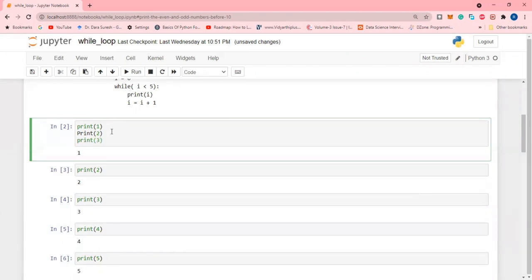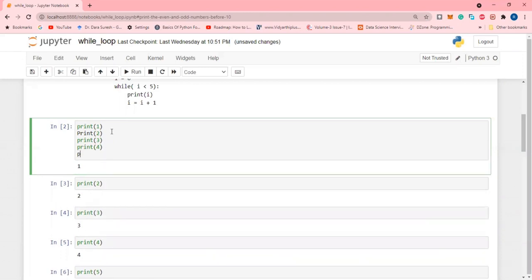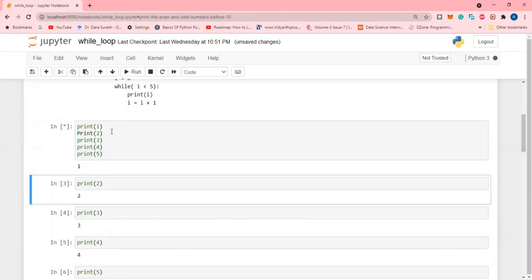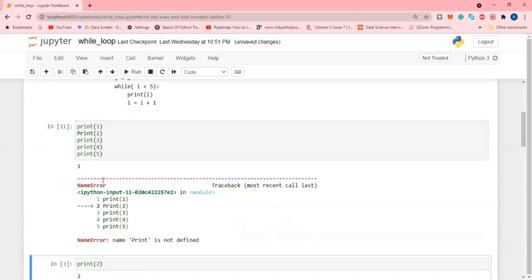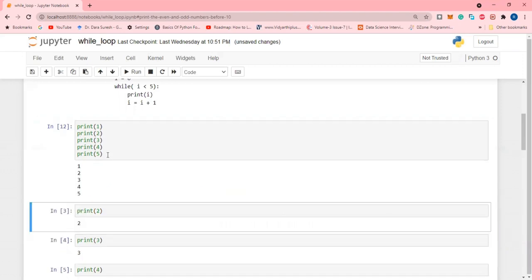Just try to understand the difference between normal sequential execution and loop execution. There is a mistake, it should be a small p, not a capital P. Yes, 1, 2, 3, 4, 5 printed.